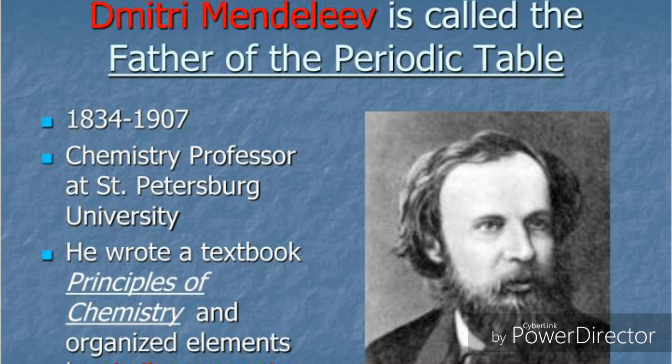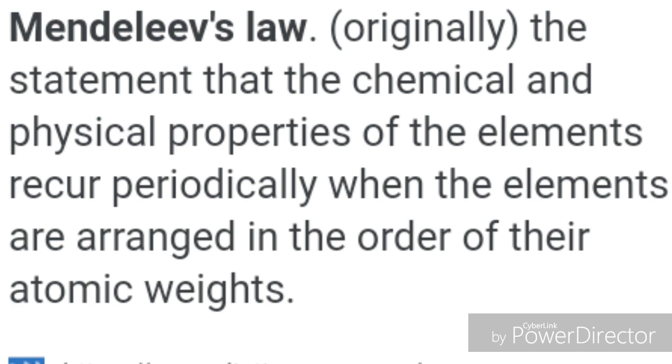One interesting thing is that Mendeleev used one Sanskrit word as a prefix for some elements: Eka-boron, Eka-aluminium, Eka-silicon. Like that he named them. Let us see Mendeleev's periodic law. The statement is that the chemical and physical properties of the elements recur periodically when the elements are arranged in the order of their increasing atomic weights. This is known as Mendeleev's periodic law. So this is an important step in the development of the periodic table.